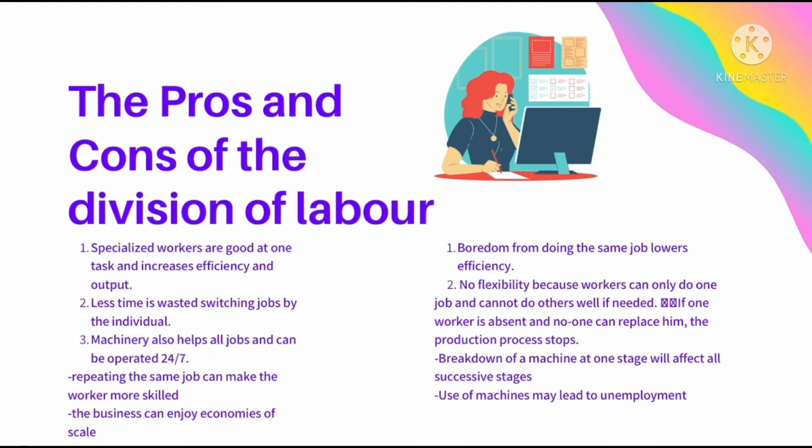You don't have to keep switching your positions. Then machinery also helps all jobs and can be operated 24/7. Repeating the same job can make the worker more skilled at what they're doing. The business can also enjoy economies of scale. Now, economies of scale is when the business size increases, the business will benefit from lower average costs.